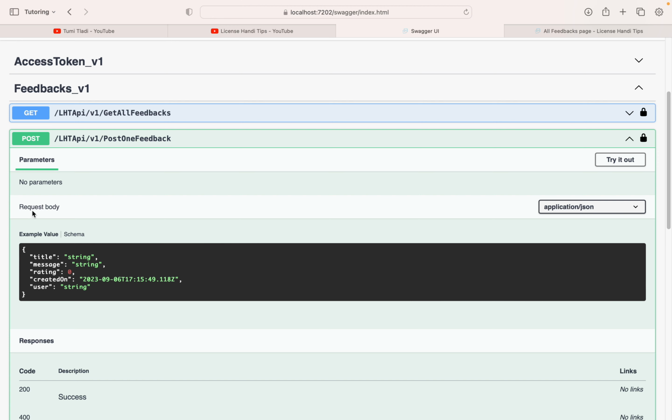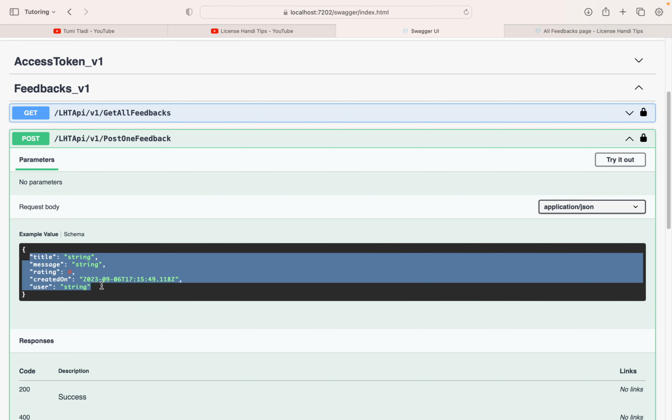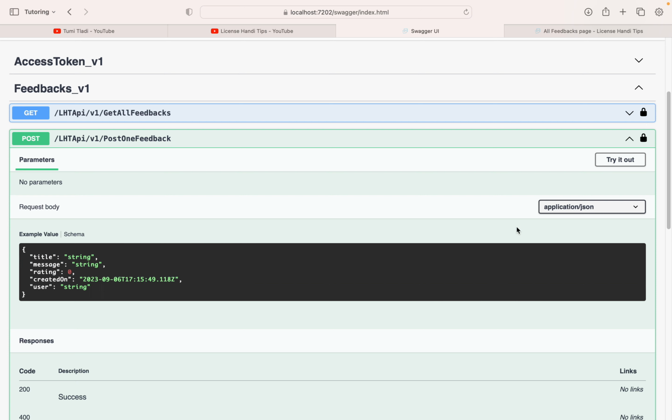Right, so this is going to be the request body. It tells me this is what we're expecting from you as the user. So my mobile app already knows this, but you need to do this before you can go to the mobile app. You need to test your web API to make sure that it works, it's fully functional before you can integrate it to the mobile app or web or software.